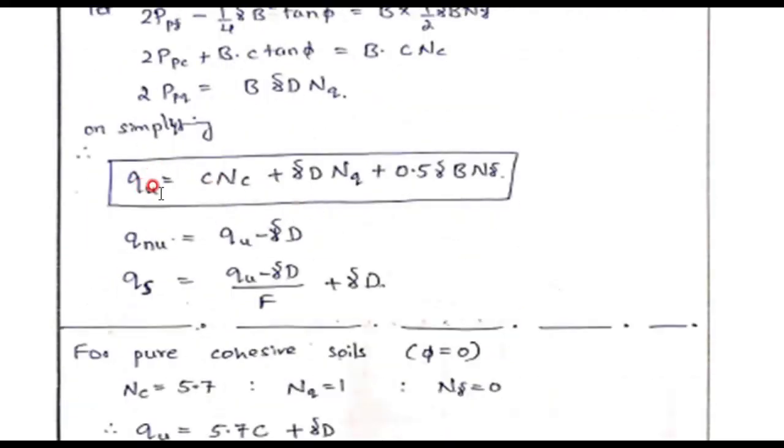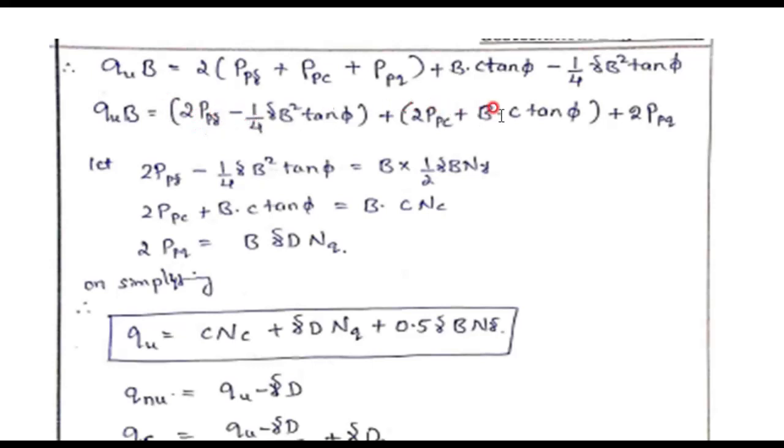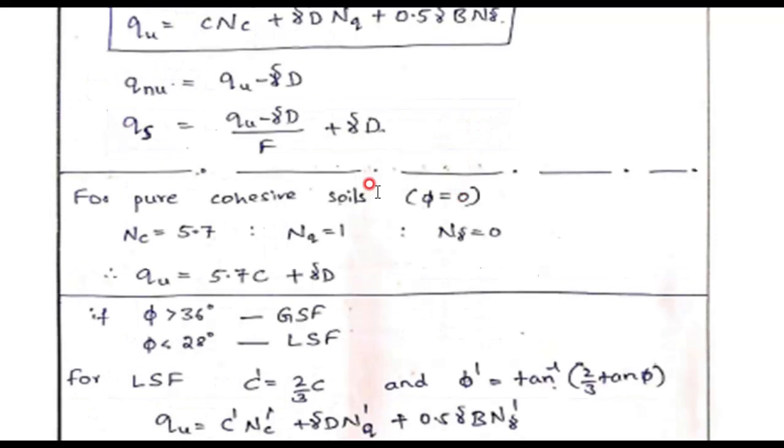Then you are going to get QU equal to CNC, because here B into C into NC is there, and B is everywhere, that B will get cancelled. Then the ultimate equation you will get: CNC plus gamma D NQ plus 0.5 gamma B N gamma. Now this is the ultimate bearing capacity. Net bearing capacity as per the earlier definitions, QU minus gamma D. Safe bearing capacity, QU minus gamma D by F plus gamma D.